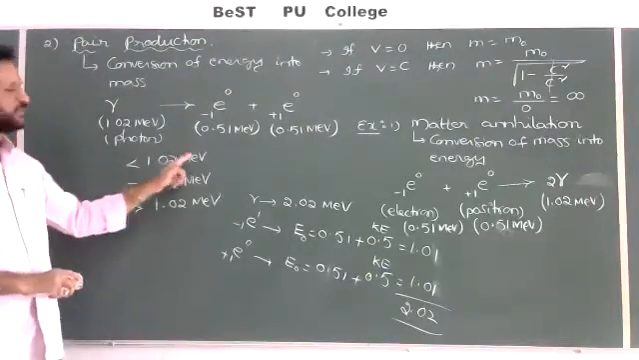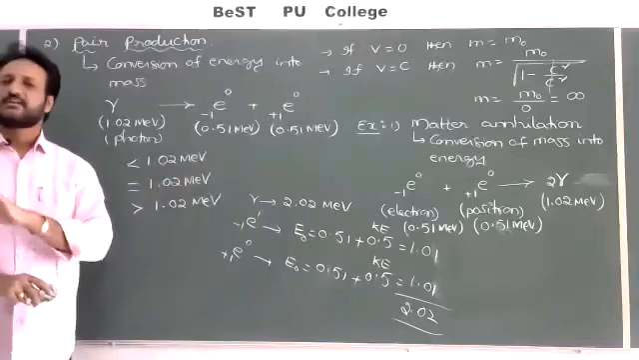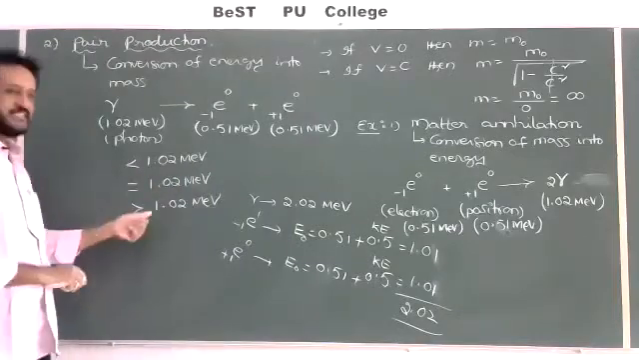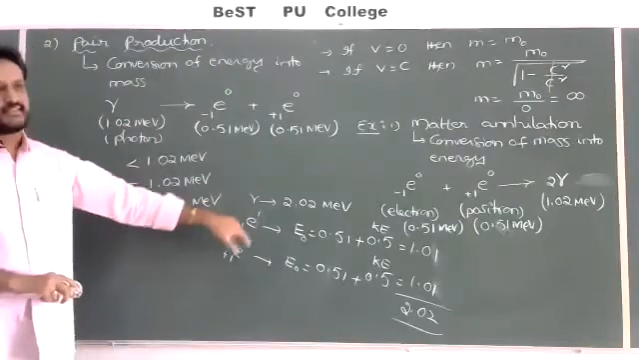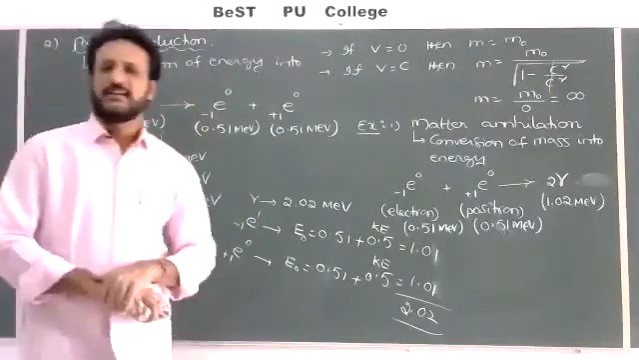Less than 1.02 gamma: no electron, no positron emitted. More than that: electron and positron are emitted, and they also move with some kinetic energy. So this concept was also given by Einstein.